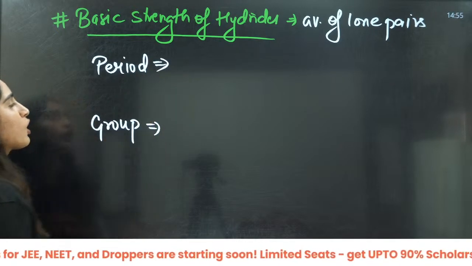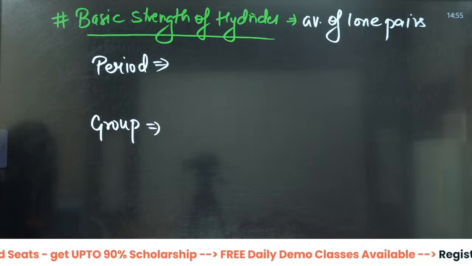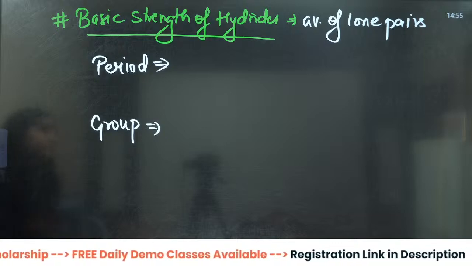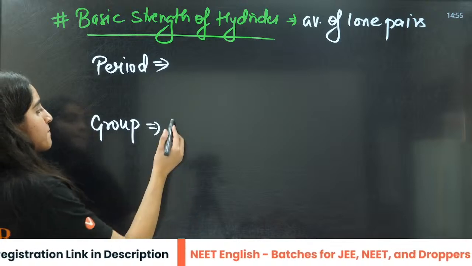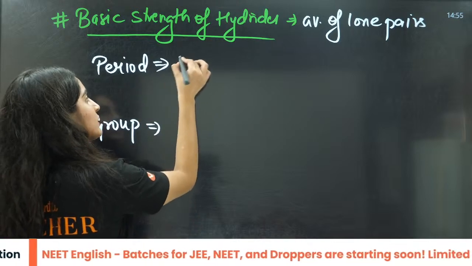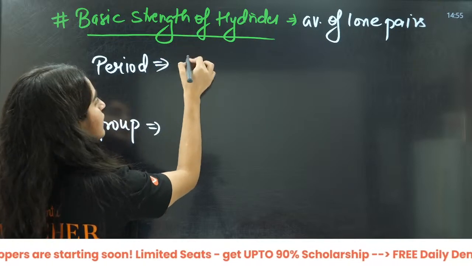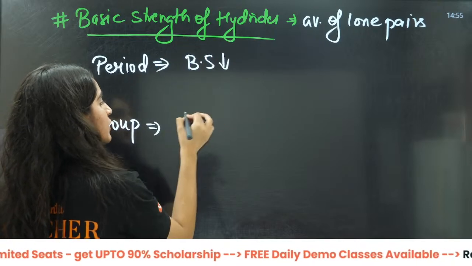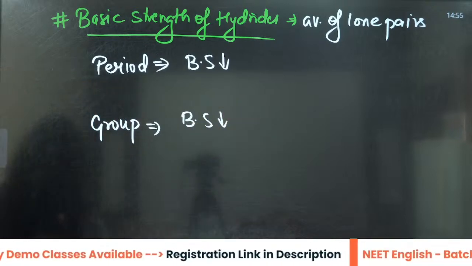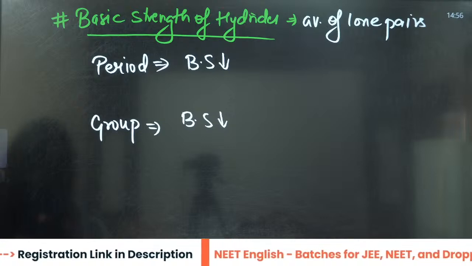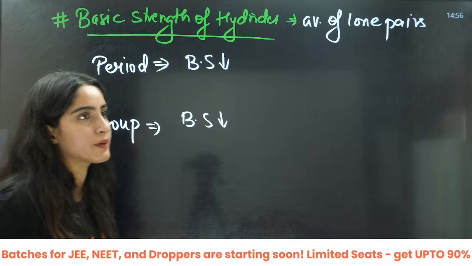If there is no talk about lone pair, then what we will do? Tell me. It's a very important concept here. Now, in both cases, when we talk about the basic strength, this decreases here also, this decreases here also. This decreases on both sides. Can you tell me the reason behind that?